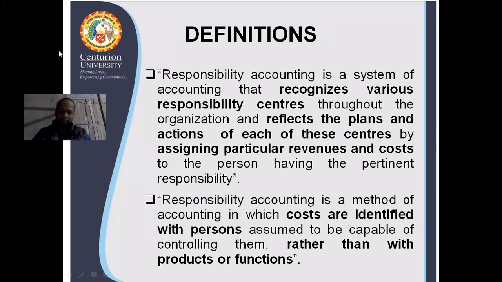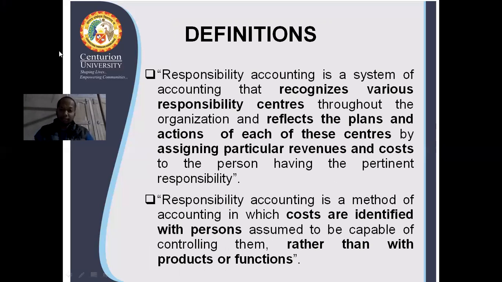So next part is about some definitions. Responsibility accounting is a system of accounting that recognizes various responsibility centers throughout the organization. So you have to recognize various responsibility centers.